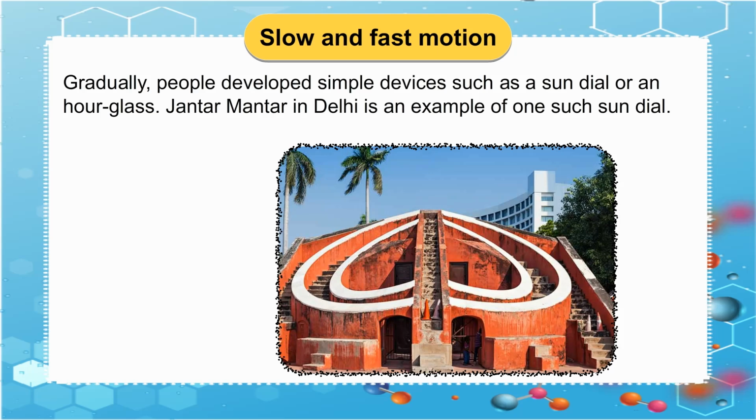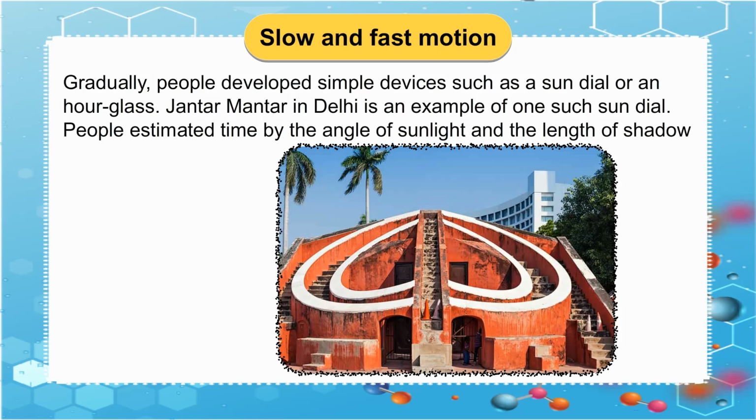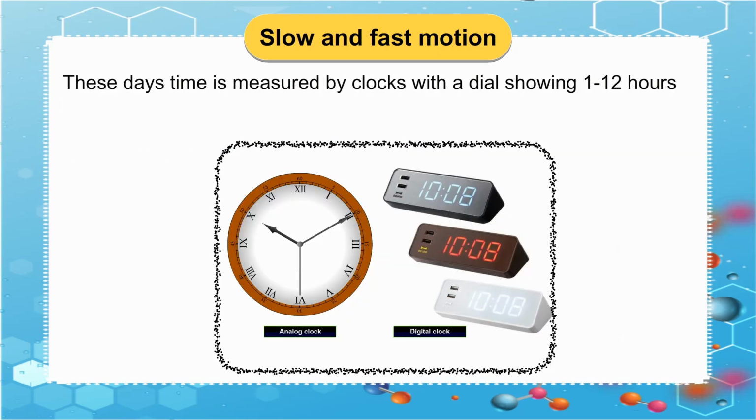Jantar Mantar in Delhi is an example of one such sundial. People estimated time by the angle of sunlight and the length of shadow at different times of day. These days time is measured by clocks with a dial showing 1 to 12 hours or digital clock.